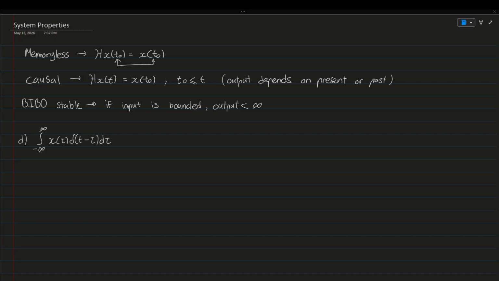Okay, this problem is probably the easiest because we're going to have alpha equals t in this case. And so this entire integral is just going to be x of t times the integral from negative infinity to infinity of the delta function. And whenever you have integration of the delta function from negative infinity to infinity, it is always equal to 1. So all this is just equal to x of t. So we can clearly see that the system of x of t equals x of t. So the system is memoryless.